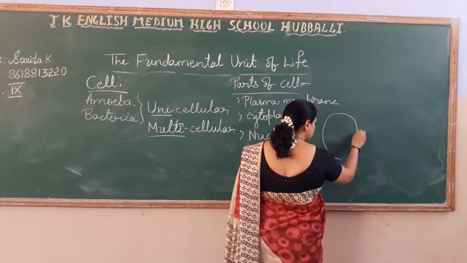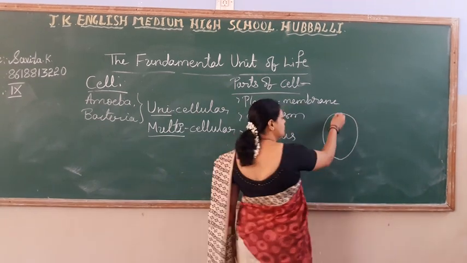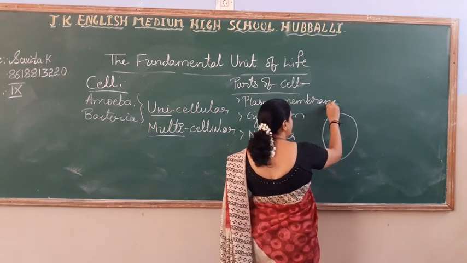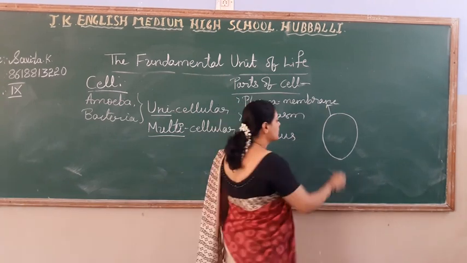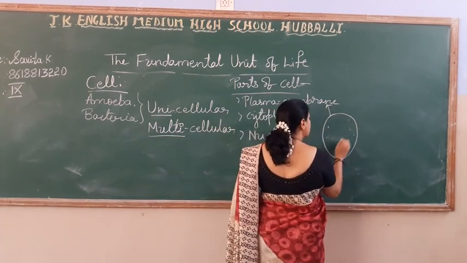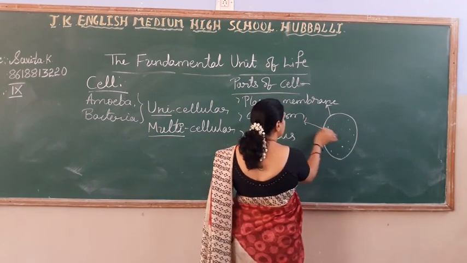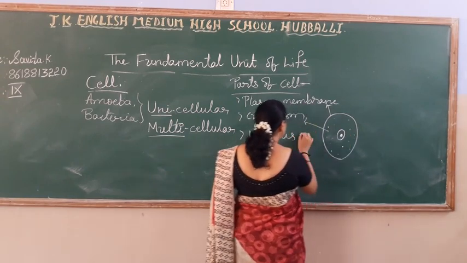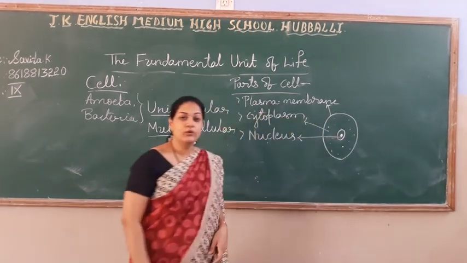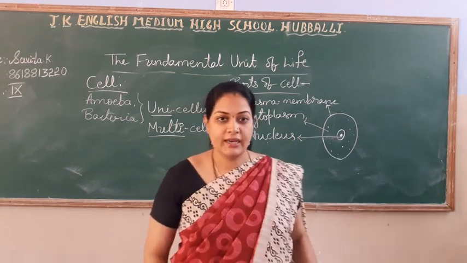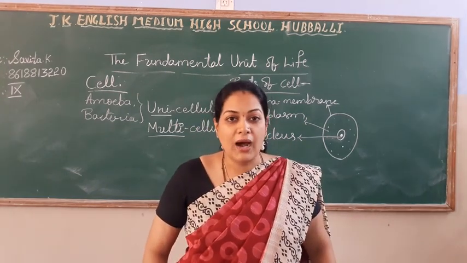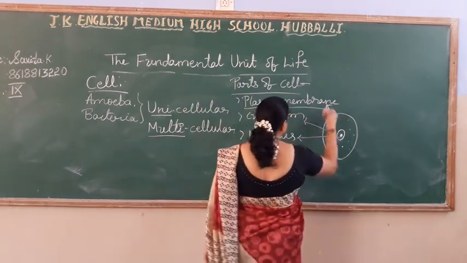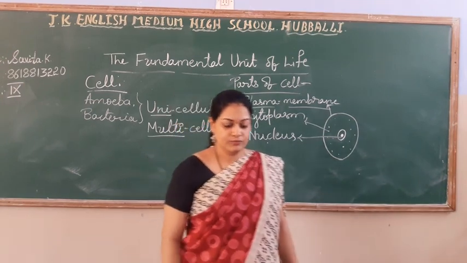Let me show you a very rough diagram of the cell. Consider this as a cell. Okay. So this boundary, this line, what is it called? Yes, this is the plasma membrane. This is the cytoplasm of the cell. And in the cell, we find a very important structure called the nucleus. So these three are the basic parts of a cell. Let me start with the first part, that is plasma membrane.